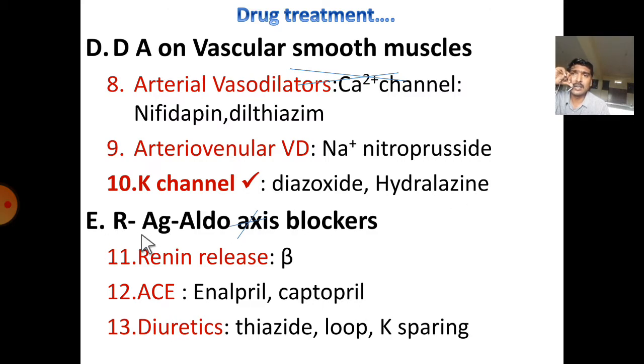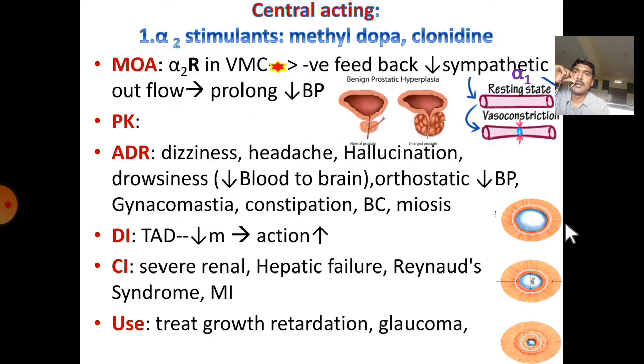And other drugs are drugs acting on the renin-angiotensin-aldosterone system, or RAA system blockers. These drugs are renin release inhibitors, those are beta blockers, and angiotensin converting enzyme inhibitors, enalapril and captopril, and diuretics. Diuretics like thiazide diuretics, loop diuretics, and potassium sparing diuretics. So coming to the first one, alpha-2 stimulants, methyldopa and clonidine.